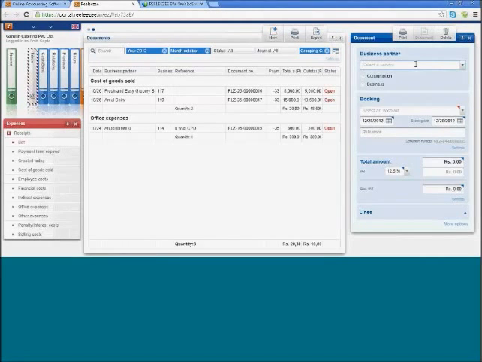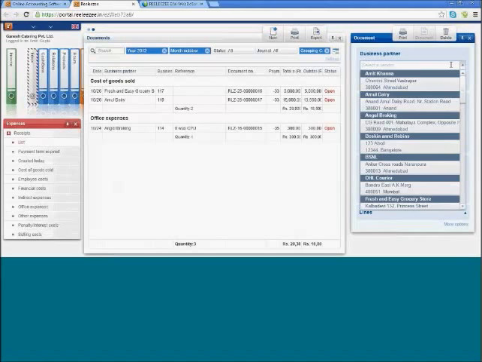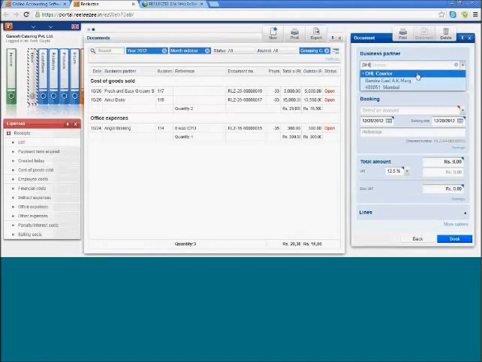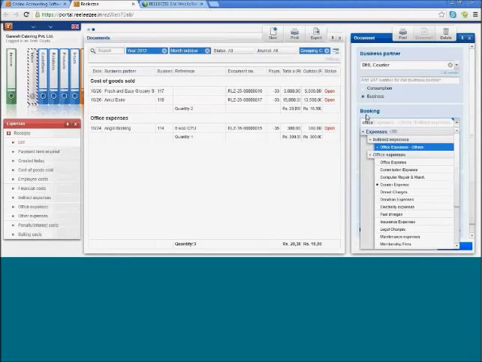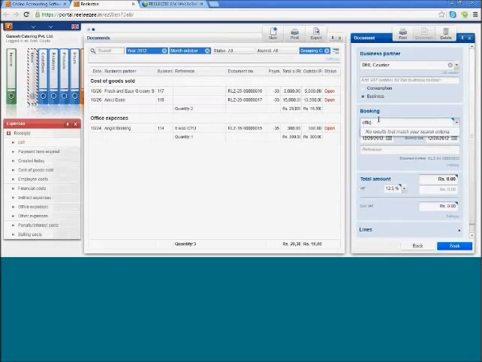You simply need to add a vendor, just from the drop down. Let's say it was for courier. So there was a courier expense, and for proper accounting you need to mention if this courier was for consumption or for business. This expense was used for business expenses. As the vendor name is already listed as courier, the booking automatically chooses a courier expense. But if you feel that this was not a courier expense, or this particular entry should have been office expense, you can simply type office and the expense will get populated. However, this is courier, so let's stick to courier expense.